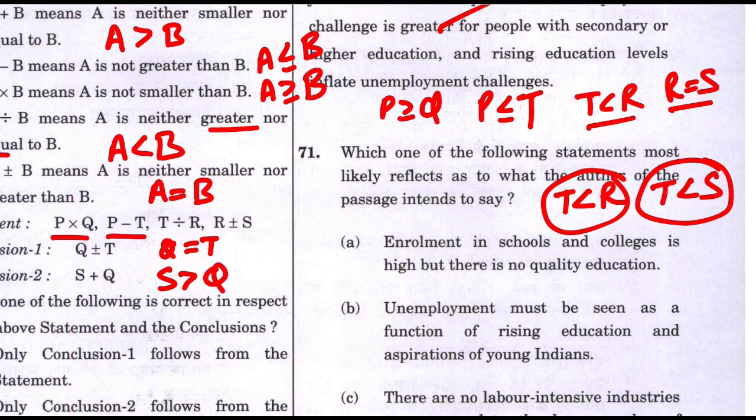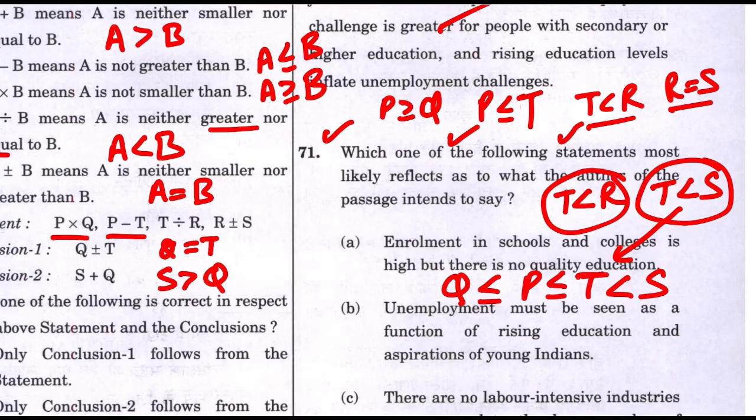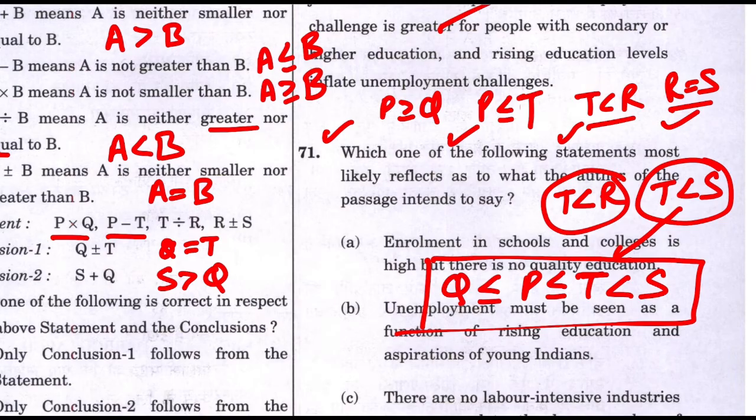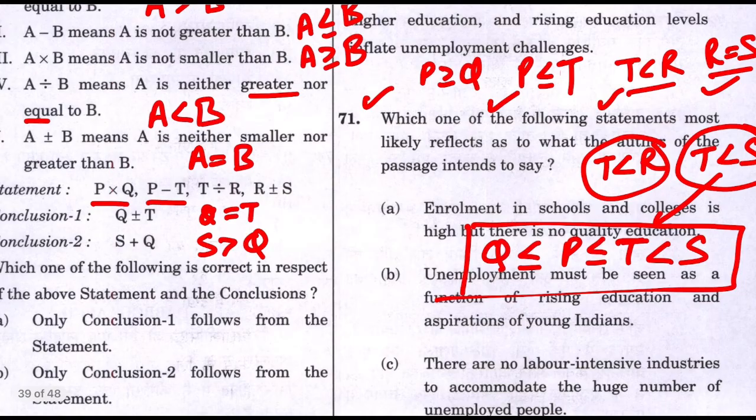And now P is less than T, means now I am using this statement. P is less than S. Right? And where can I put Q? I'm just combining all these scenarios 1, 2, 3 and 4, and the relation I formed is Q is less than P and P is less than T and T is less than S. This is a scenario. So from this, can you say Q is equal to T? No. Why? Because Q is less than T. So this is not true.